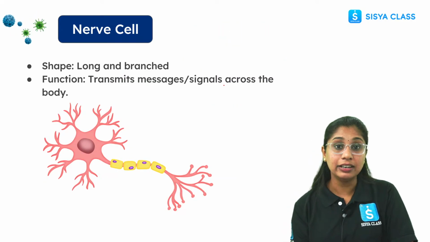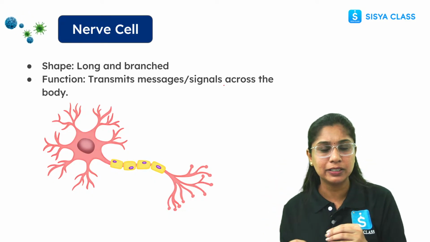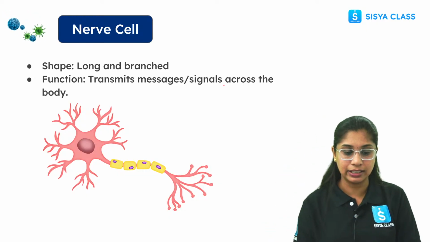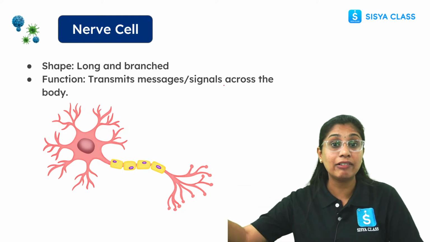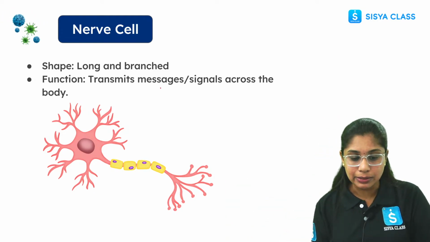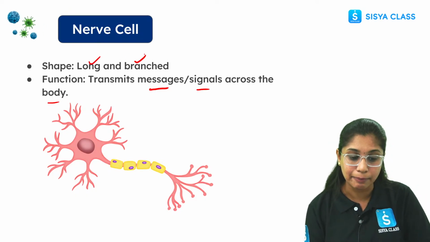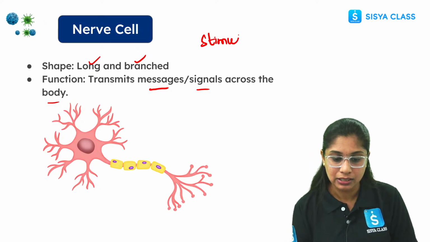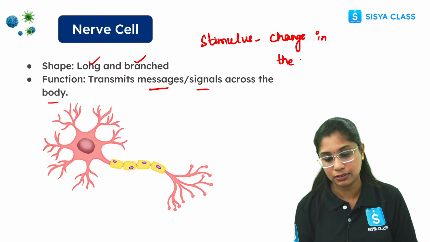Then coming to the nerve cell. For example, my neuron is sending a nerve impulse, right? It has to receive a lot of stimulus. What is stimulus? It's a change in the environment. In order to transmit something, it cannot be very short because it has to travel a long distance, right? So it transmits messages and signals across the body. That's why nerve cells need to be long and branched so that they can receive a lot of stimulus. Stimulus is the change in the environment, okay?